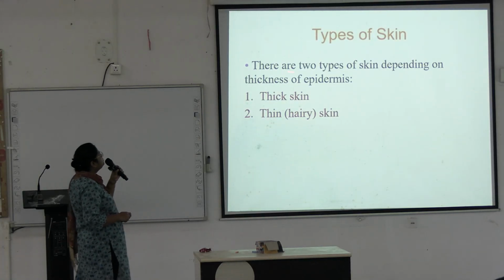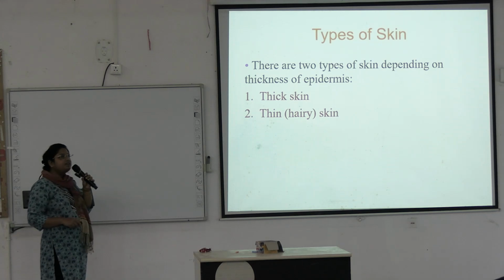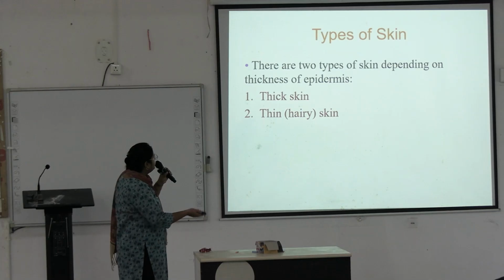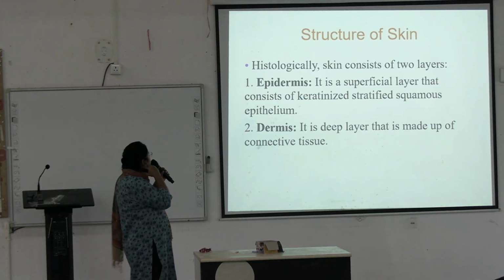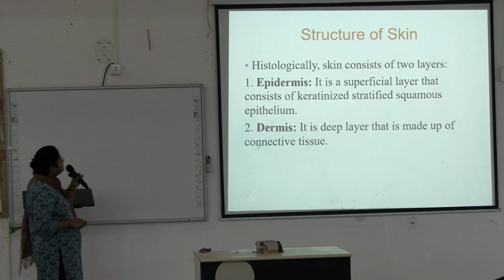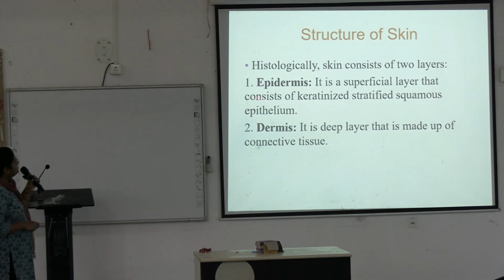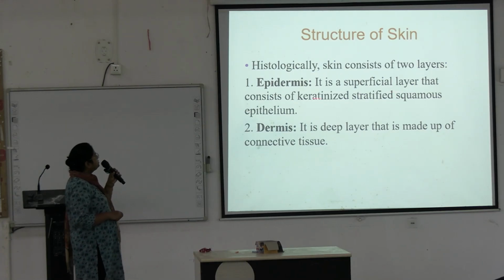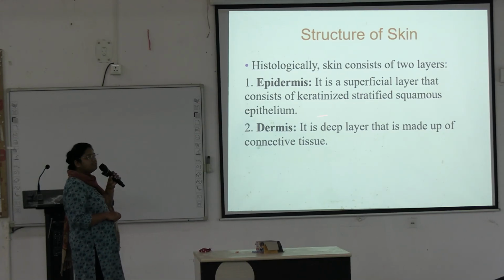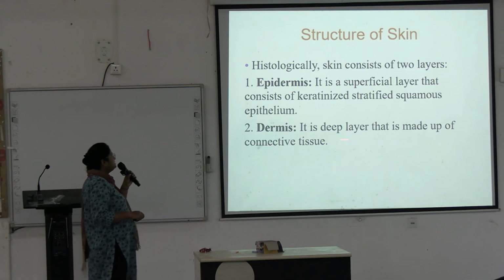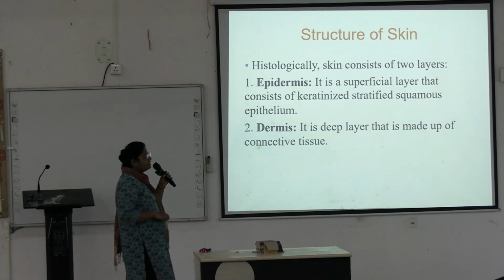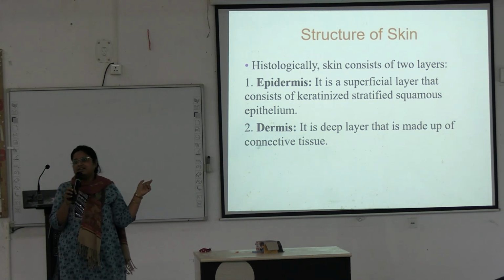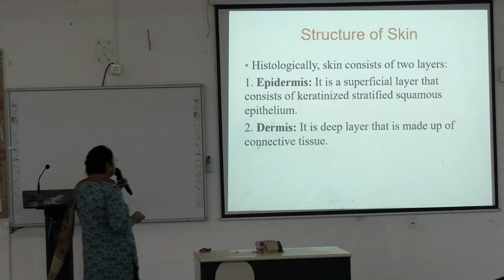So, these are the two types of skin depending on the thickness of the epidermis: thick skin and thin or hairy skin. Next, we will discuss this in detail. Histologically, skin consists of two layers, epidermis and dermis. Epidermis is the superficial layer and consists of keratinized stratified squamous epithelium, and dermis is the deep layer made up of connective tissue. Dense irregular connective tissue is present in the dermis, as we discussed during connective tissue classes.